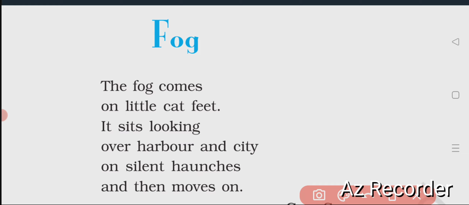Dear students, we'll discuss today the poem Fog of CBSE Class 10th. Let me discuss the poem. Before discussing the poem, we just want to discuss the sense of why the poet has used the term fog, to which thing it has been compared.